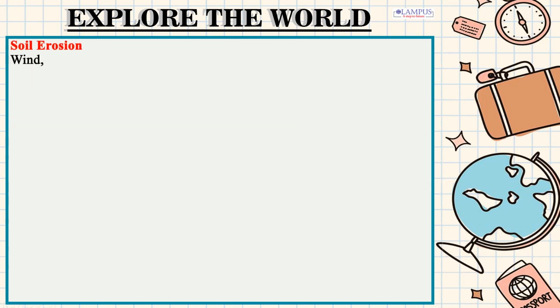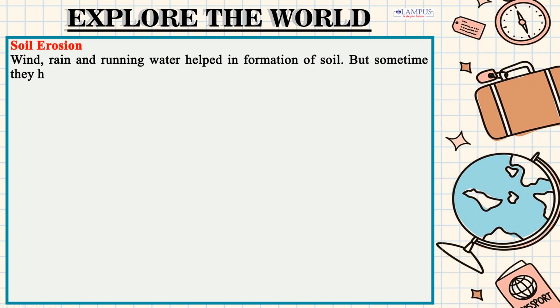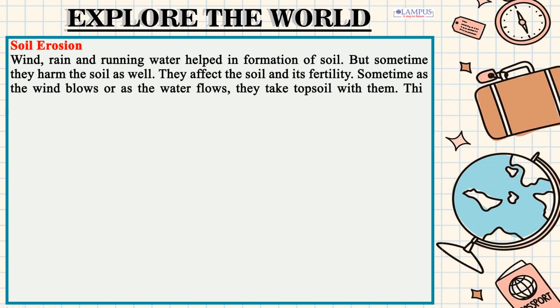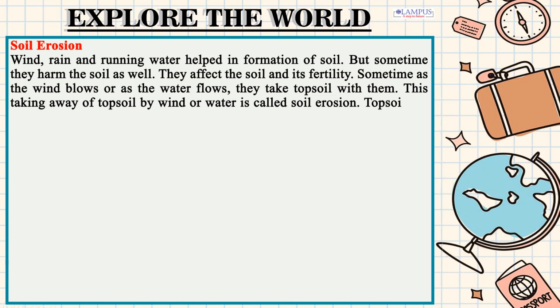Soil erosion. Wind, rain and running water helped in the formation of soil. But sometimes they harm the soil as well. They affect the soil and its fertility. Sometimes as the wind blows or as the water flows, they take topsoil with them. This taking away of topsoil by wind or water is called soil erosion.